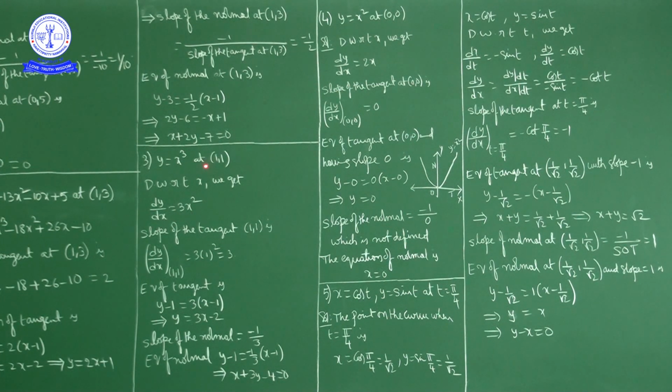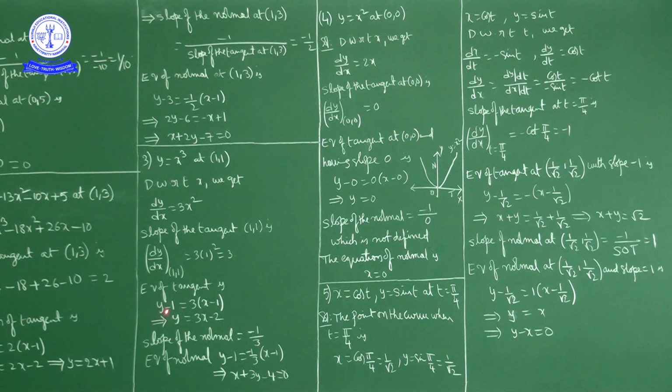Now the slope of the tangent at 1 comma 1 means in place of x we substitute 1, so dy by dx at 1 comma 1 is 3. So the slope of the tangent at 1 comma 1 is 3. So the equation of tangent at 1 comma 1, whose slope m is 3 and point x1 y1 is 1 comma 1, is y minus y1 is equal to m into x minus x1. So in place of m we write 3, in place of x1 y1 we write 1 comma 1.